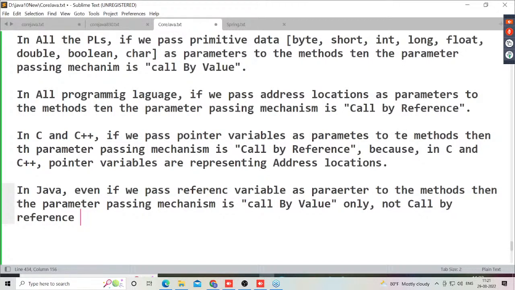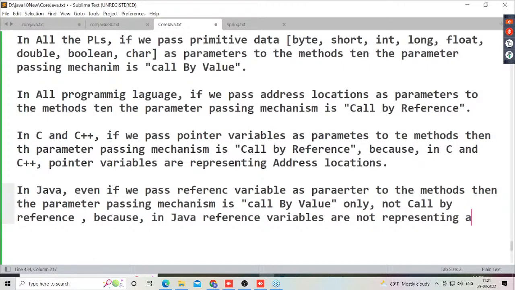Why, sir? Because what is the reason for it? In Java, reference variables are not representing address locations. That's the point here.